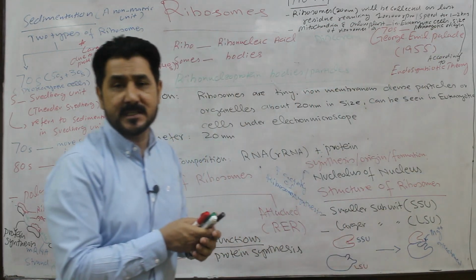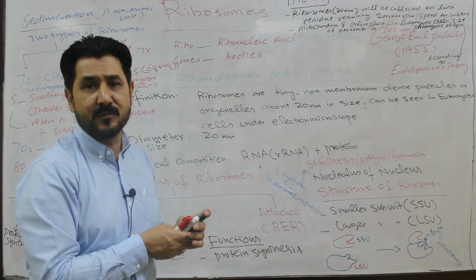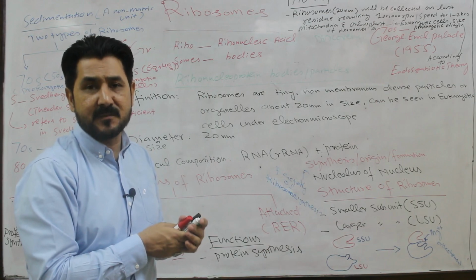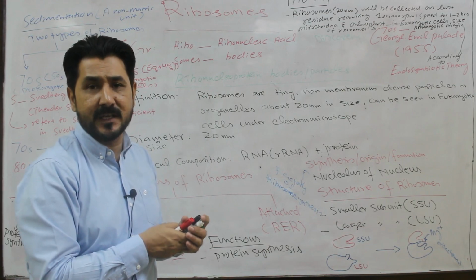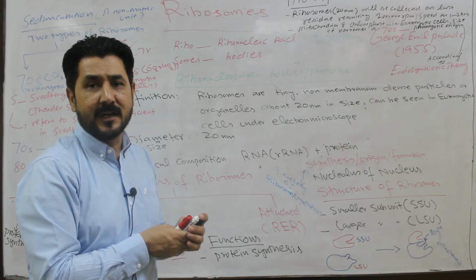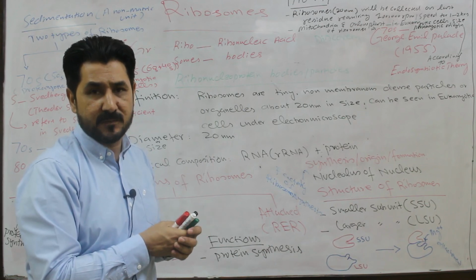So this is an interesting feature of ribosomes: because of their smaller size, they are separated last in the centrifugation process.